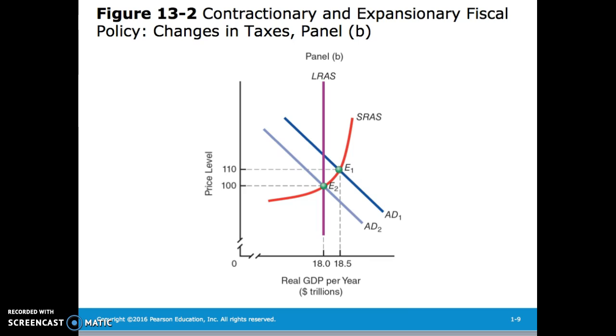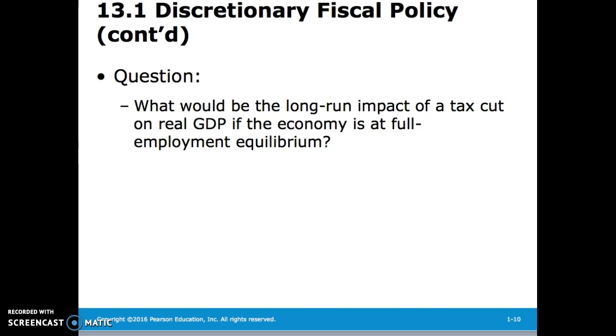And conversely, here we see an increase in taxes, which decreases aggregate demand and thus pushes down long-run aggregate supply, decreasing real GDP and the price level. So what would we expect the long-run impact of a tax cut on real GDP to be if the economy is at full employment equilibrium?